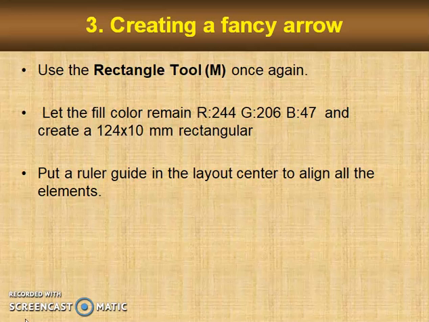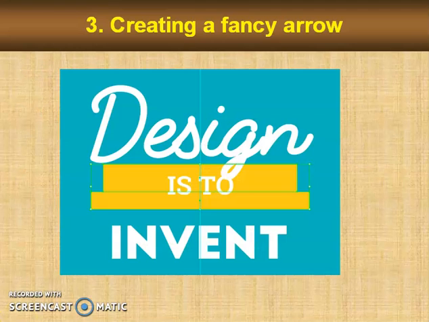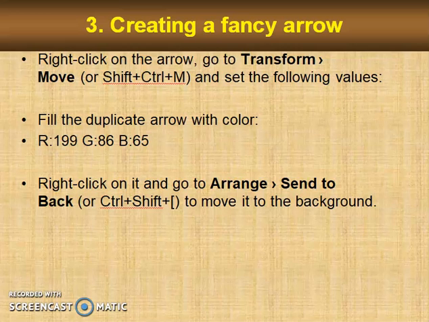Put a ruler guide in the layout center to align all the elements. To make sure that the guides are active, click View, Guides, Show Guides, set the guides vertically, and align the boxes according to the guideline. When we use these commands, a layout like this gradually gets refined in front of us. Right click on the arrow, go to Transform, Move, or Shift plus Control plus M